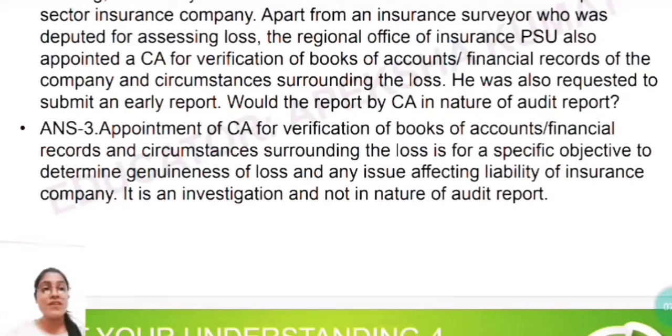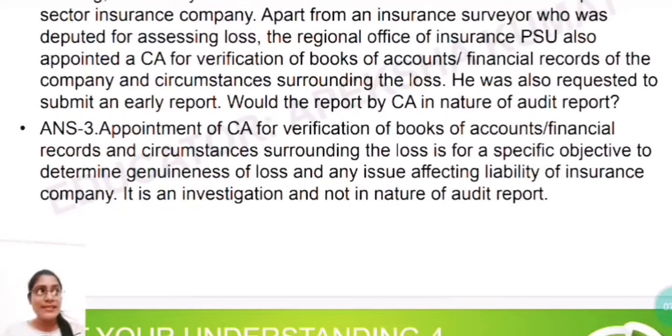Appointment of the CA for verification of books of accounts, financial records and circumstances surrounding the loss is for a specific objective. This is important, the words specific objective. It was for a specific objective, to determine the genuineness of the loss and any issue affecting the liability of the insurance company. So it is an investigation and not in the nature of an audit report.